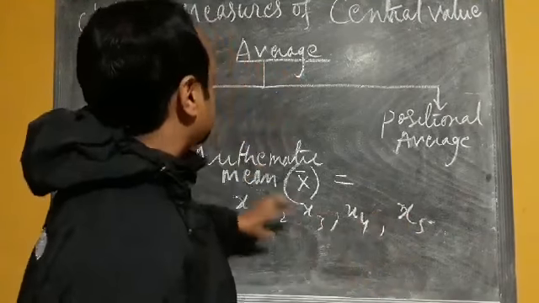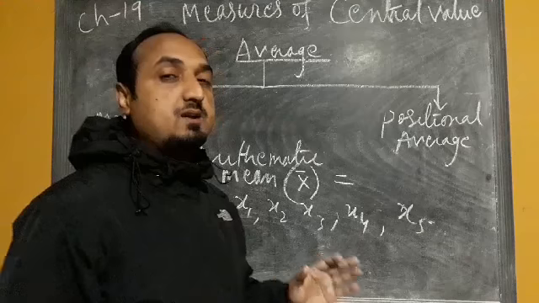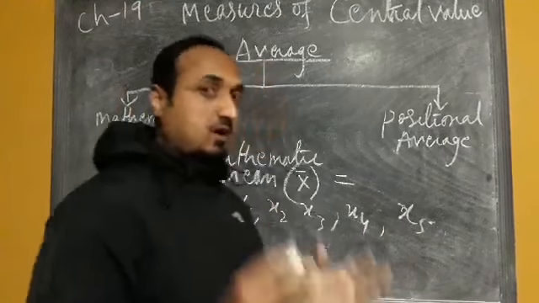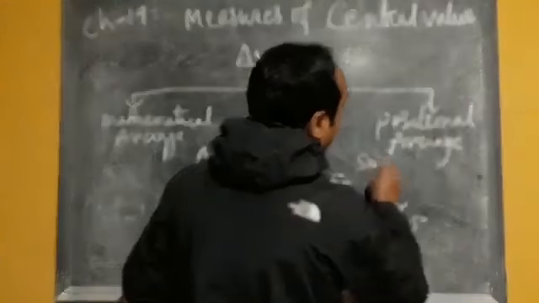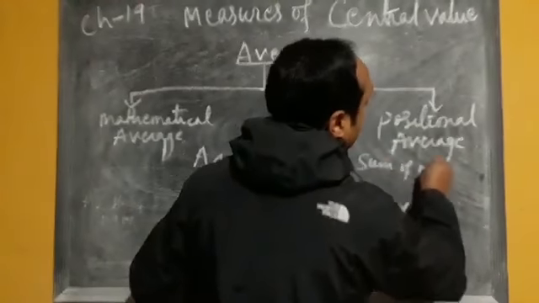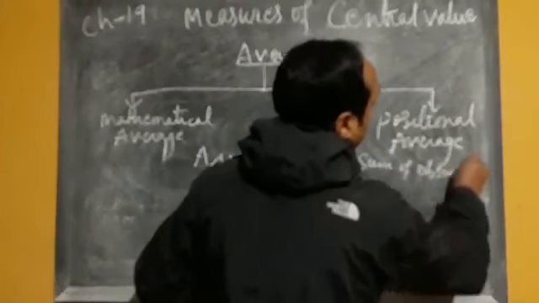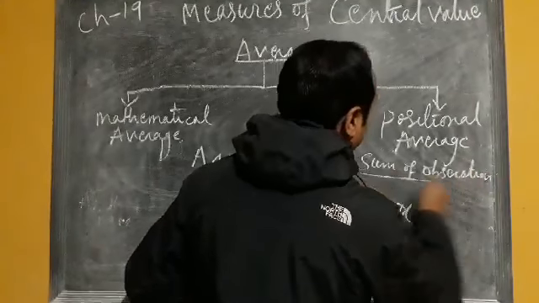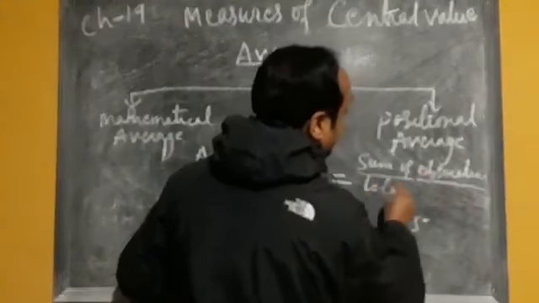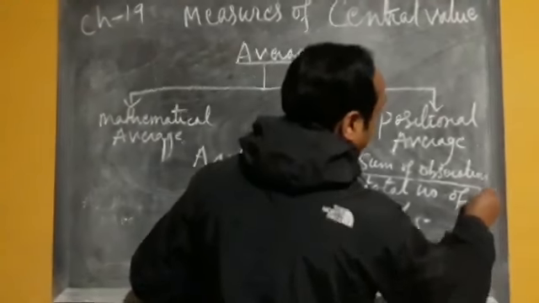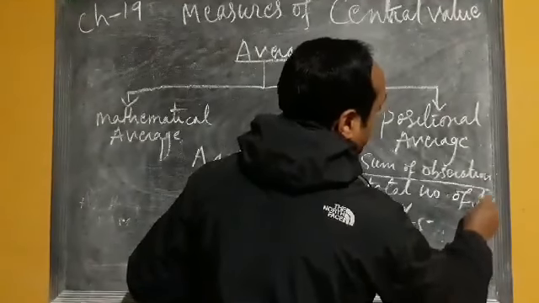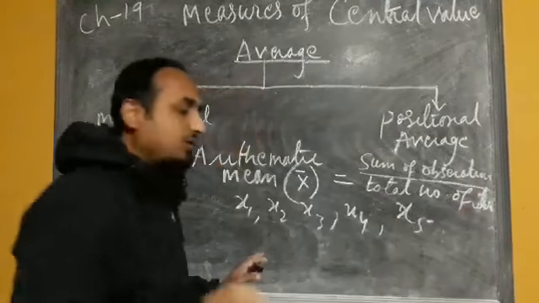What is the formula for the arithmetic mean? Arithmetic mean is defined as the sum of observations divided by the total number of items, or total number of observations.